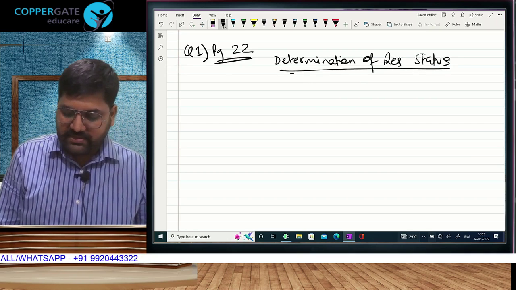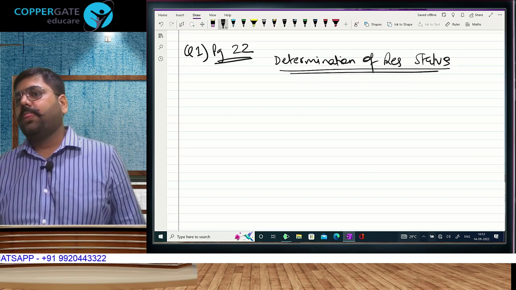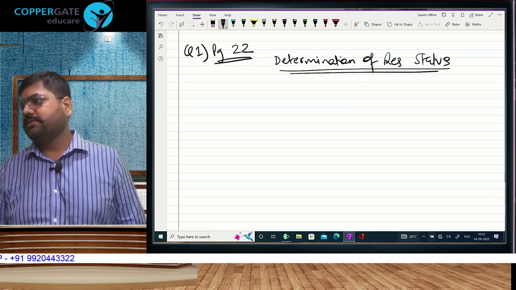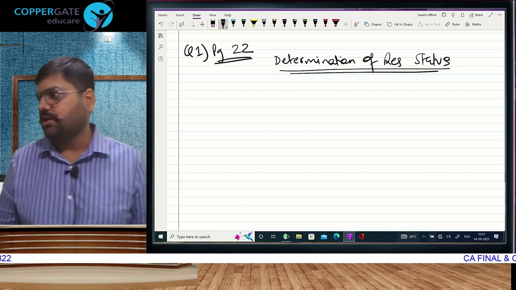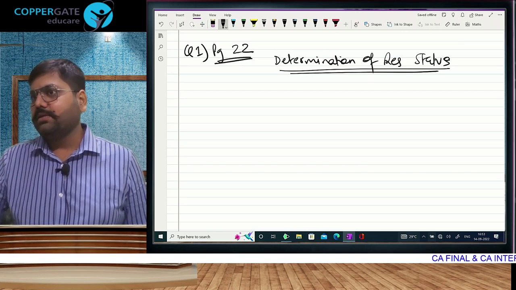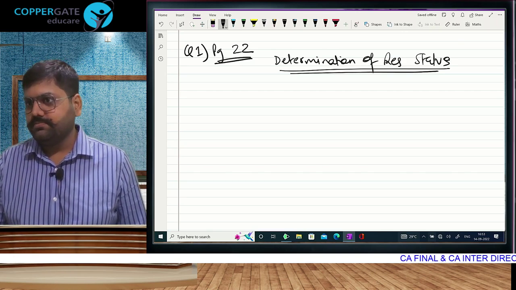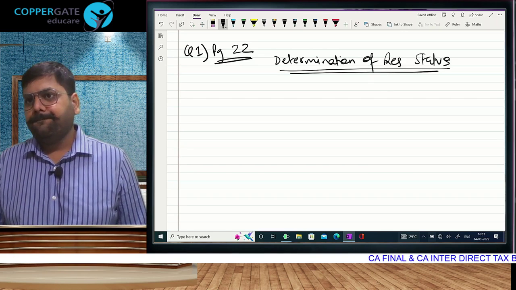That is what we will give as our heading also: determination of residential status. Some questions are solved, some are unsolved. Unsolved ones we will be doing here. Like this, we have to do it in writing. Correct or no? Okay.